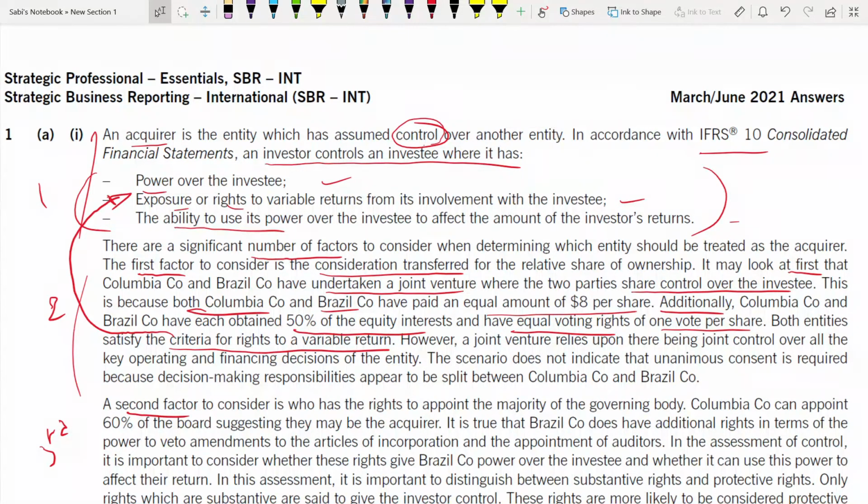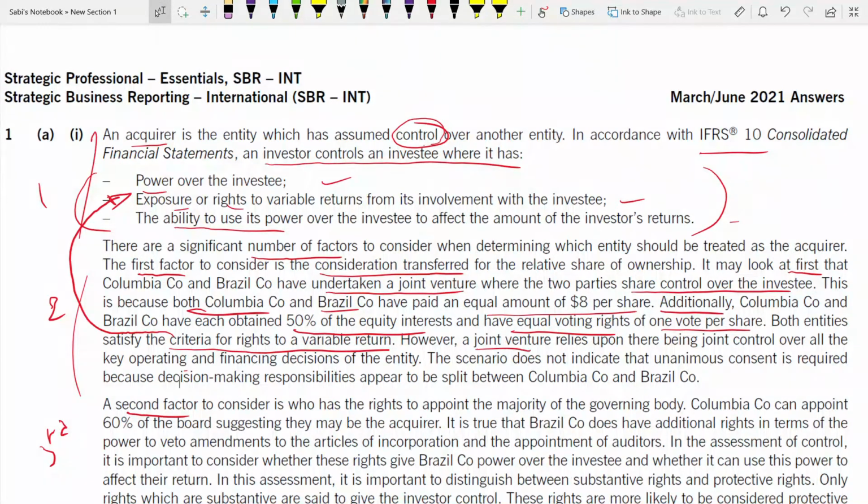Right? They have that right to get returns from that, because they have obtained voting power. So through that, they can have the rights to the return, right? Variable return. They don't know the exact return, but whatever it is, they have the right because they have the voting power over there, 50%, 50%. So second criteria satisfied. However, a joint venture relies upon there being a joint control over all other key operating and financing decisions of the entity.